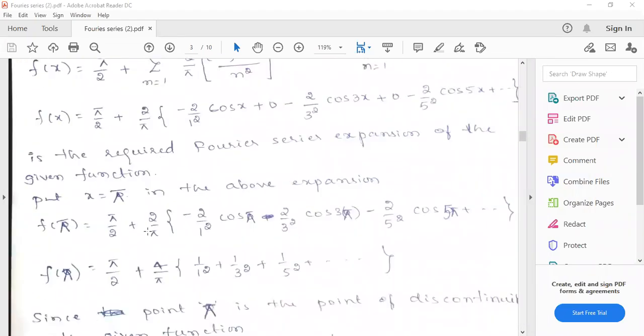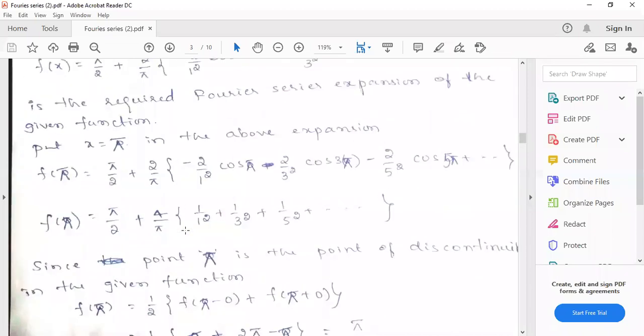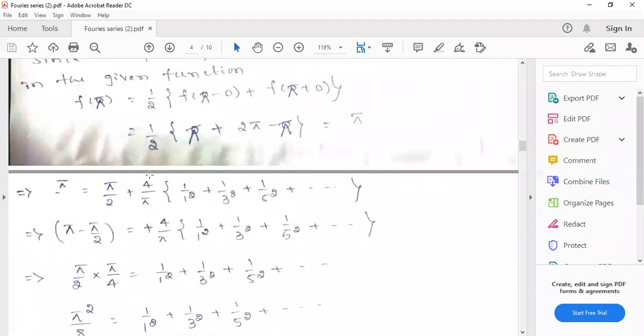Next thing, and one more thing, here you have to put x equals pi. This is the point of discontinuity. Actually, I made a mistake here. I put x equals 0, and then after getting the final answer, I came to know I'm getting the opposite sign. Later I thought about it after getting the negative sign, and then I got the point. So we have to put x equals pi. We should not put x equals 0. If you put x equals 0, that is not the point of discontinuity, and even if you put x equals 0, you will get the opposite sign. So you have to put x equals pi. Wherever the point of discontinuity is, that point you have to put.